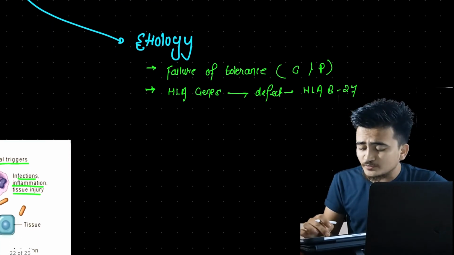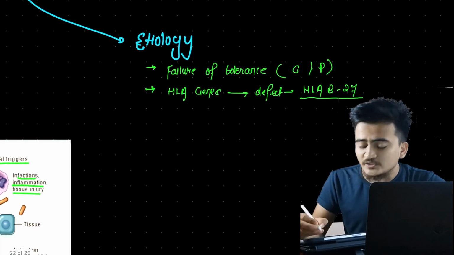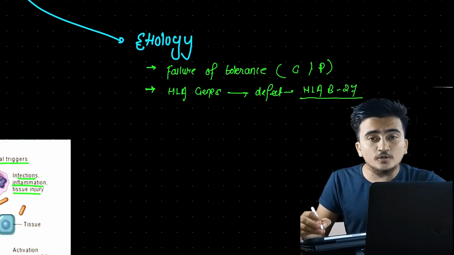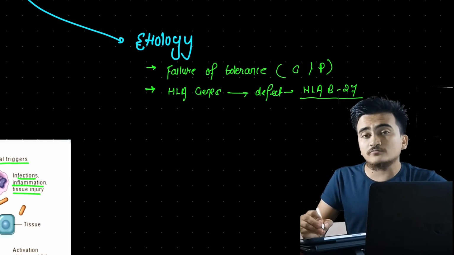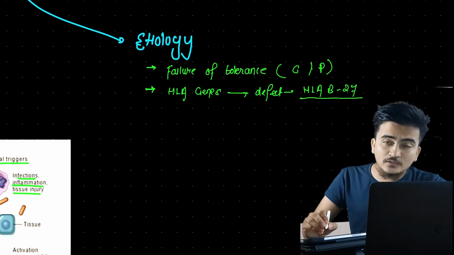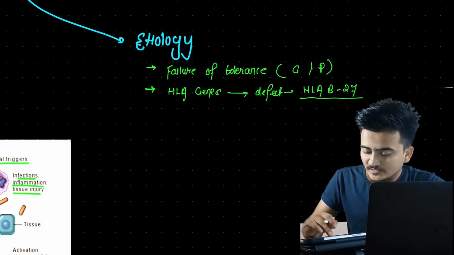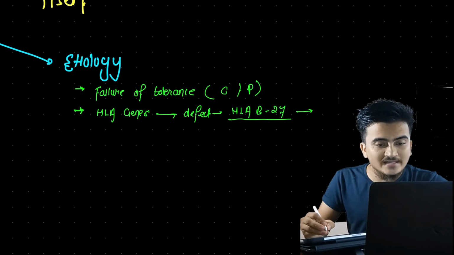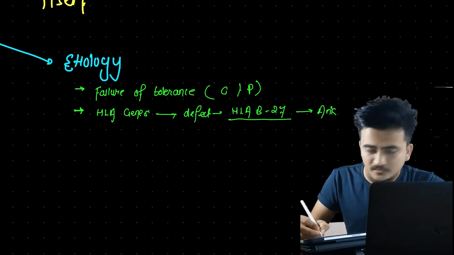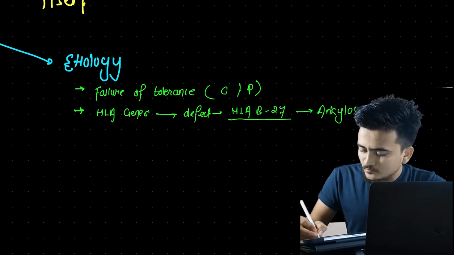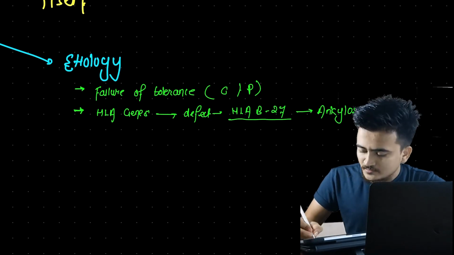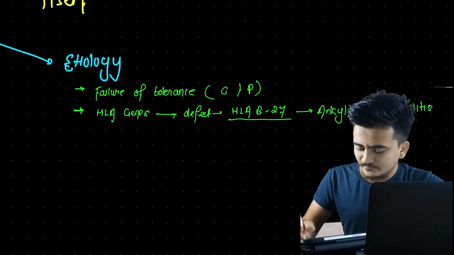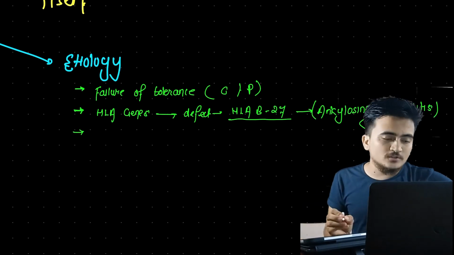Example, association between what? This HLA-B27 gene with an example of orthopedic condition. And what is that orthopedic condition? Ankylosing spondylitis. What I said is this with ankylosing spondylitis. Okay, now talking about another cause.